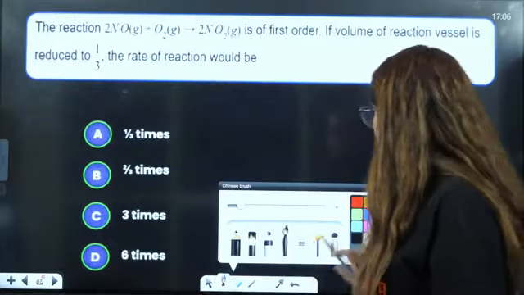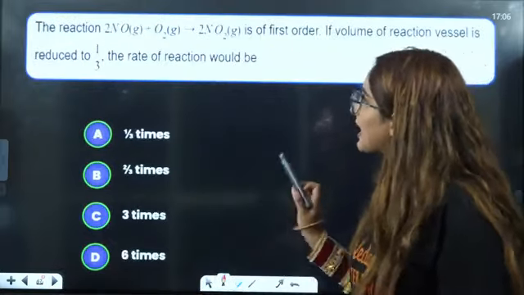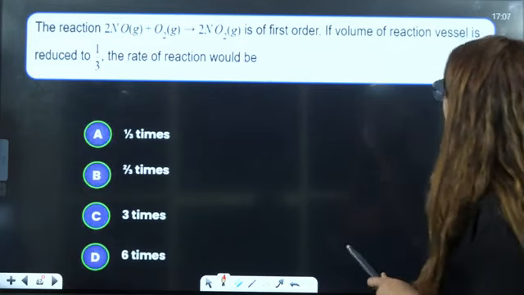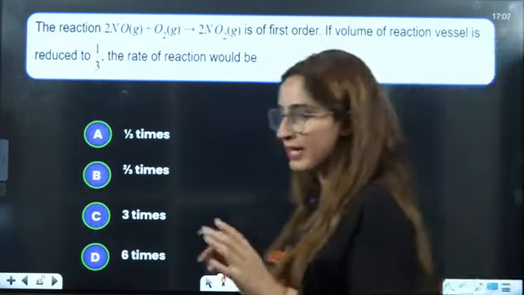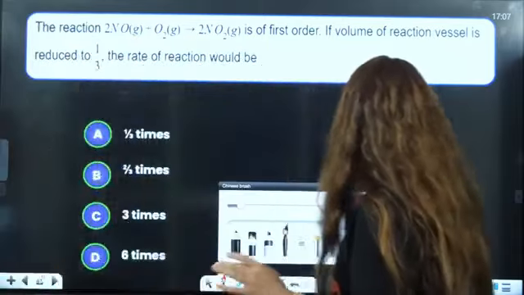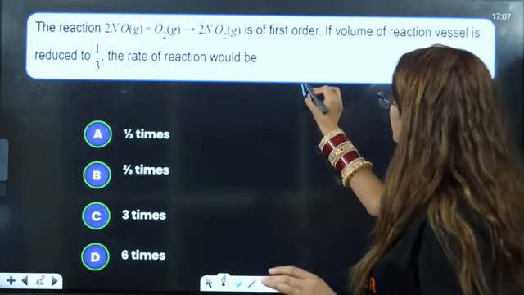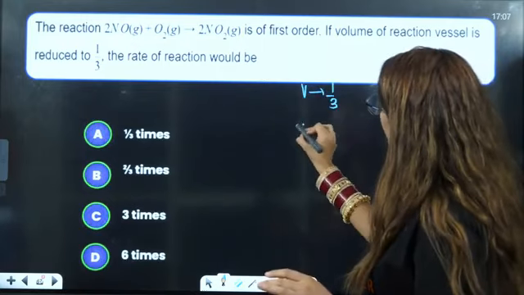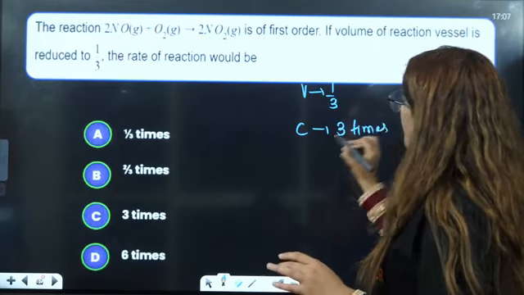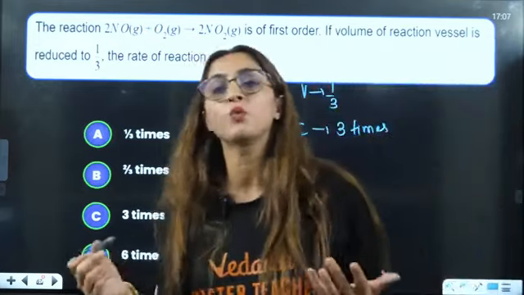Right? Next question: the reaction given is of first order, and the volume of the reaction vessel is reduced to 1 by 3. Students, if the volume is reduced to 1 by 3, the concentration will increase to 3 times, because volume and concentration are inversely proportional.